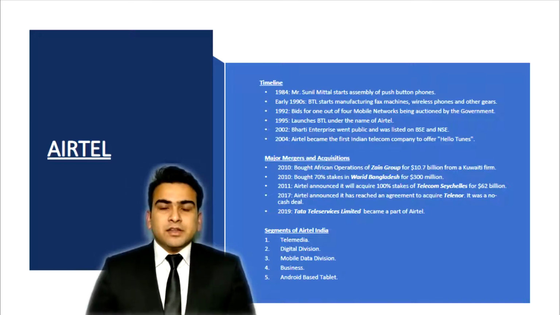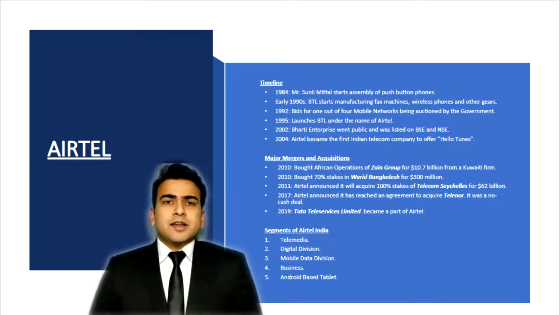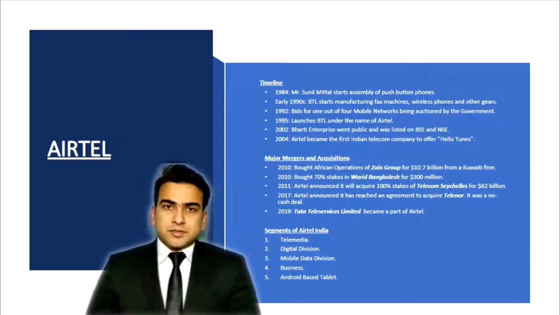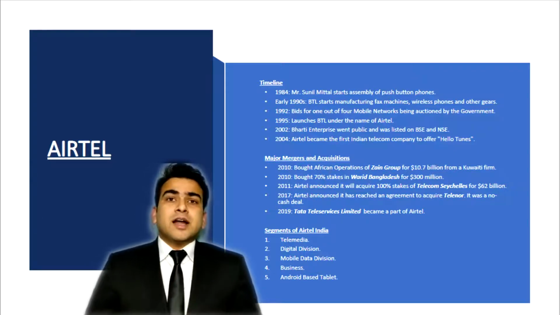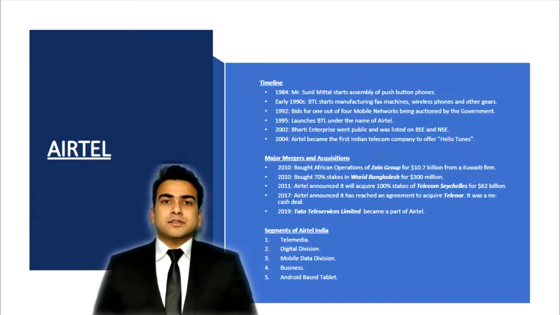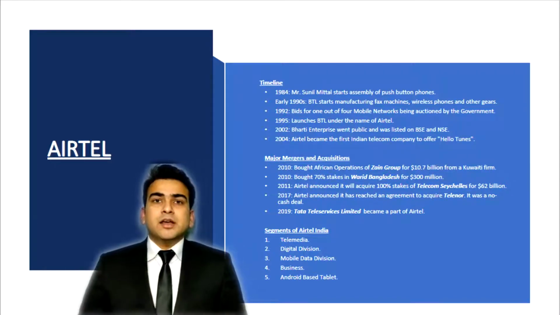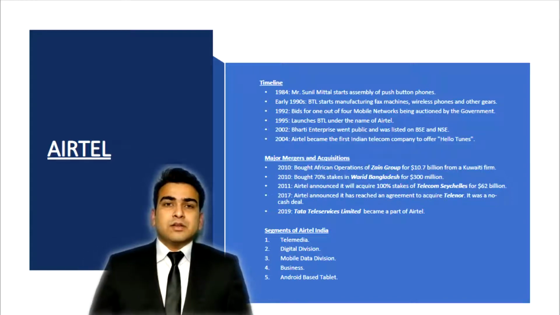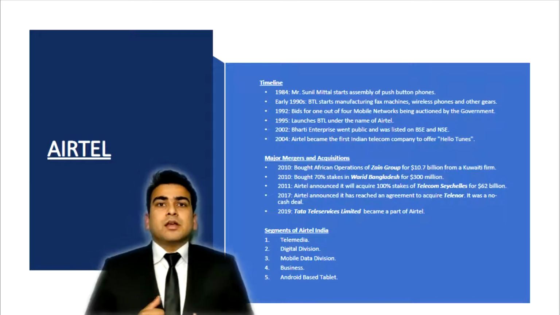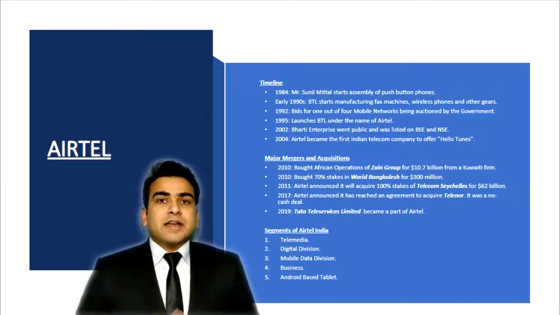In 2017, Airtel announced that it will acquire Telenor, which was a no-cash deal, but later on they had to pay 16,000 crore for licenses. In 2019, Tata Teleservices became a part of Airtel. Currently, Airtel is operating in 18 countries. In India, Airtel operates in 5 segments, which are telemedia, digital division, mobile data division, business, and Android-based tablets.